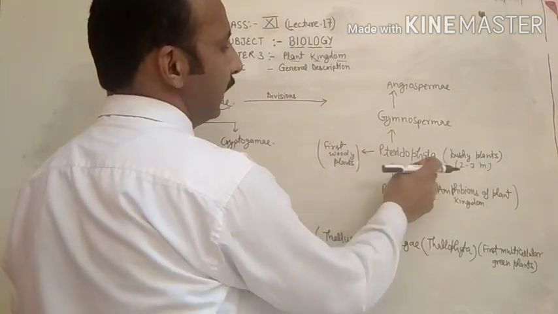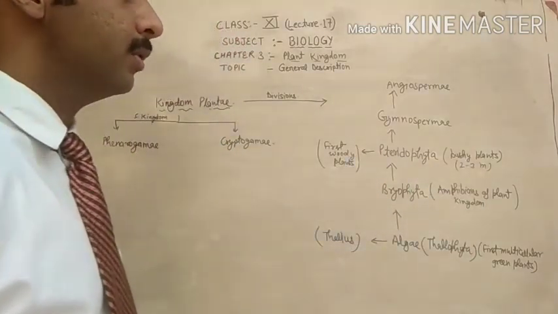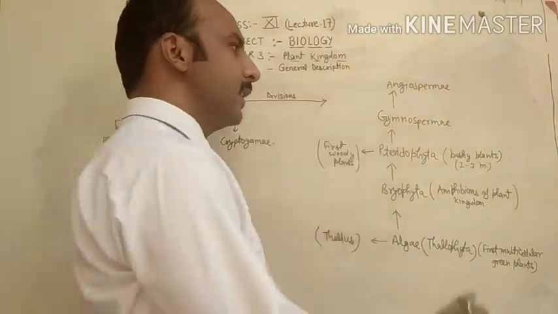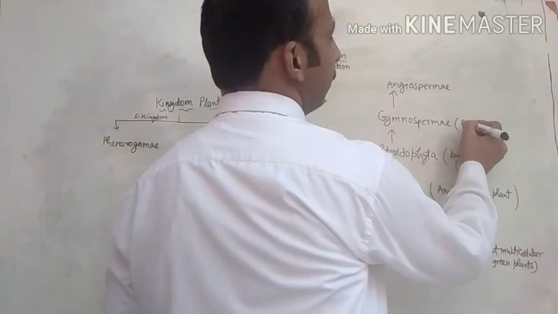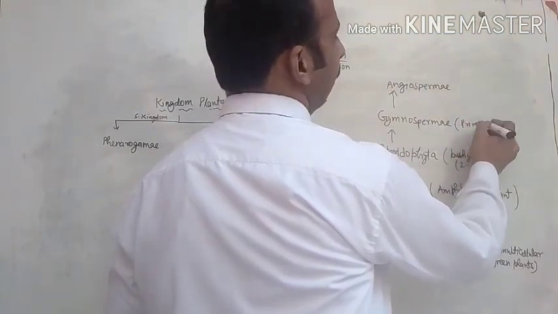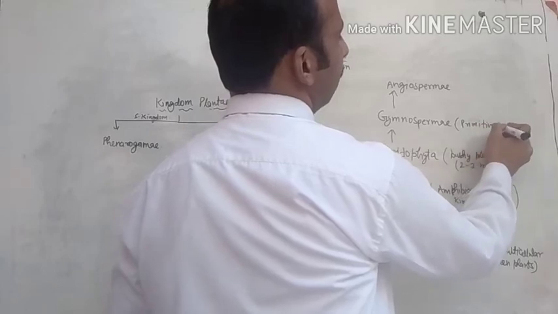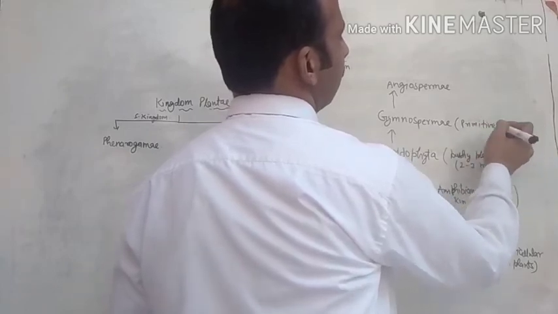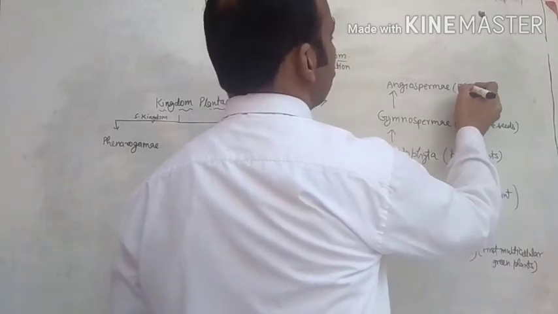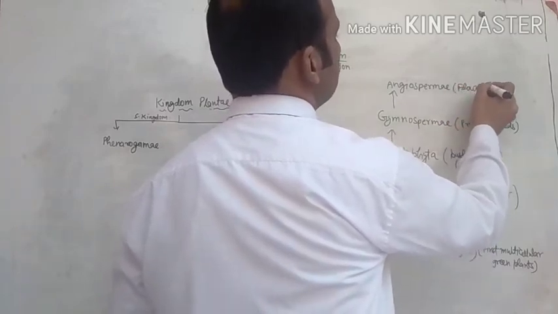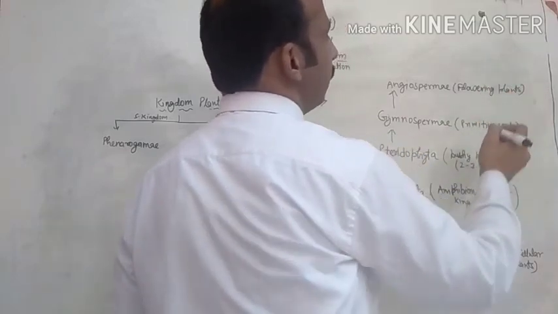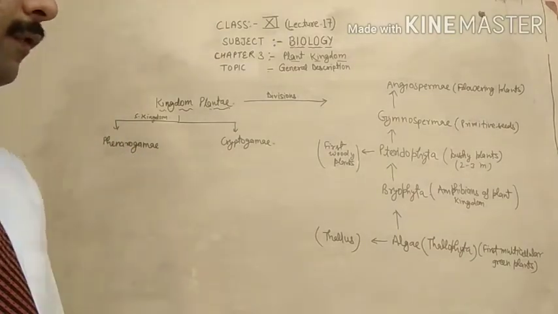Gymnosperms are the plants in which the seeds are primitive. And angiosperm plants are called flowering plants.